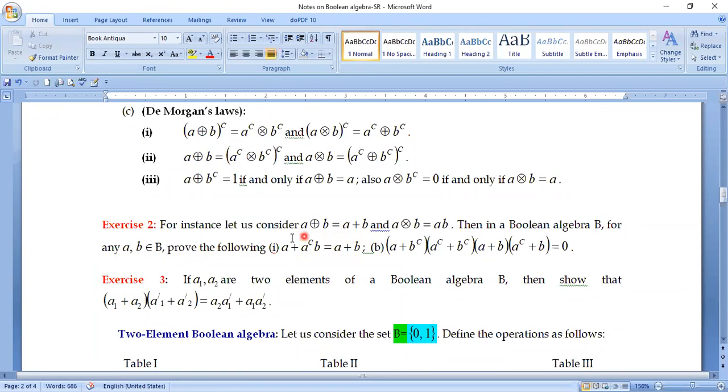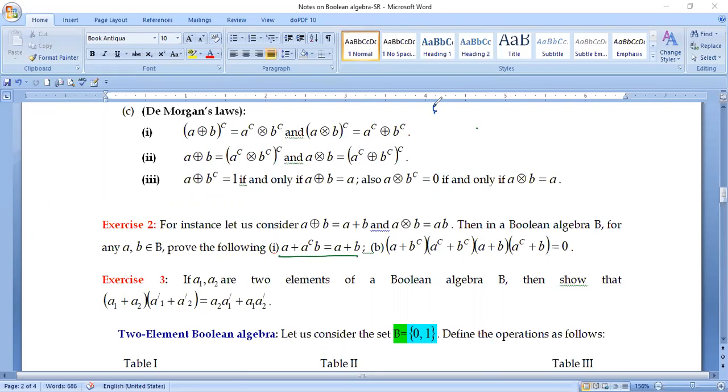We are supposed to prove this result. This result is not a theorem, but we can take the help of the definitions and theorems discussed so far to prove this type of results. So this sort of questions you may encounter in the examination. Let me try to solve one such problem.